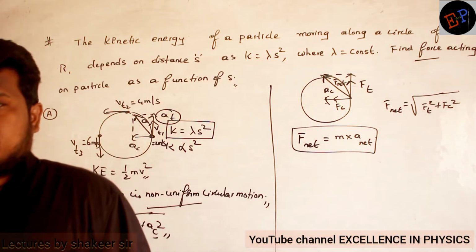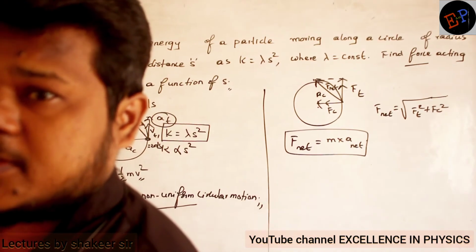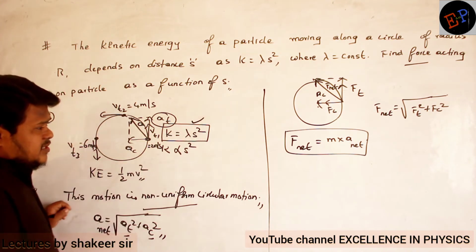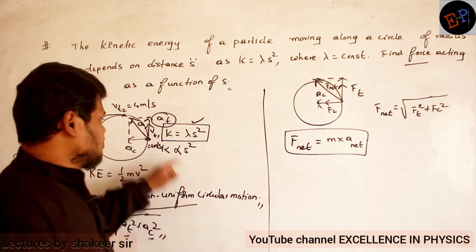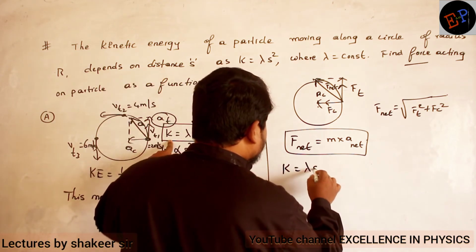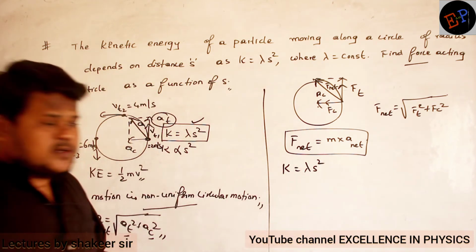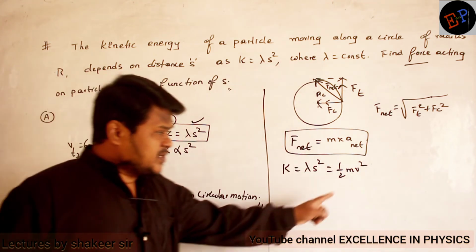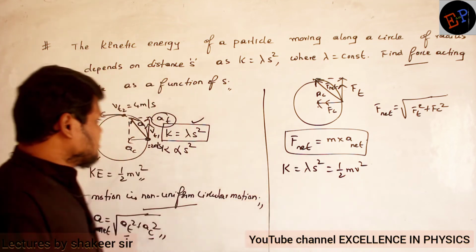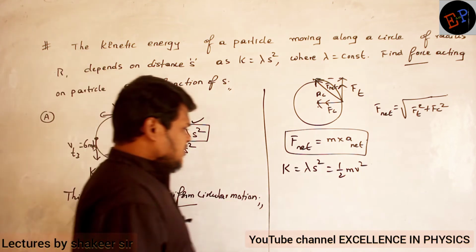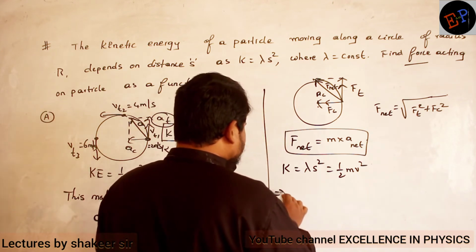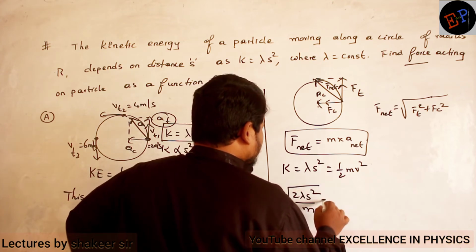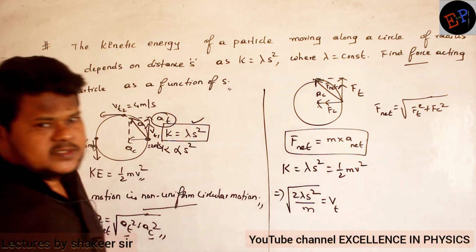Now how can I calculate net acceleration, tangential acceleration and centripetal acceleration? Kinetic energy is given. With the help of kinetic energy, what can I do? Kinetic energy is already given, no? Kinetic energy is lambda s square. What is the equation for kinetic energy? Half mv square is the equation. And v means what? This is the tangential velocity. Clear, no? So first of all, you calculate the tangential velocity. So v is equal to the square root of 2 lambda s square divided by m. So this is the tangential velocity which I got.